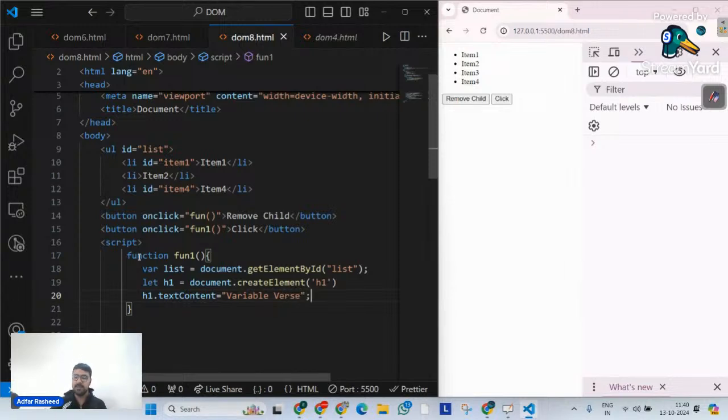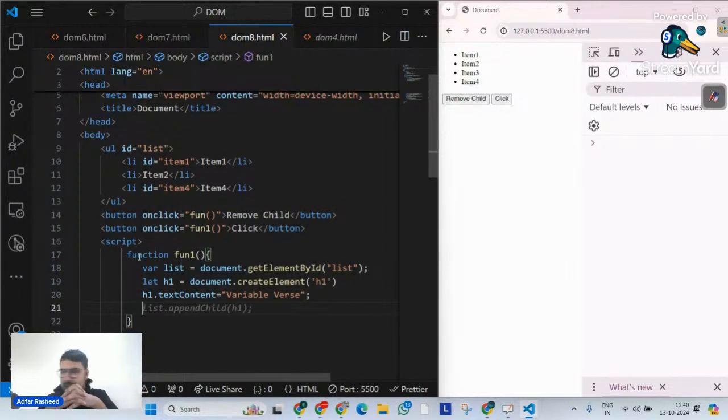Let me make it variable verse. Okay, variable verse. Now, I don't want to append this. This is not what I want. I want this h1 tag to replace my list element item1, which means this time I don't want to write parent dot appendChild.